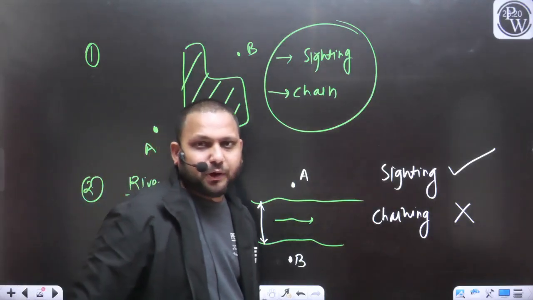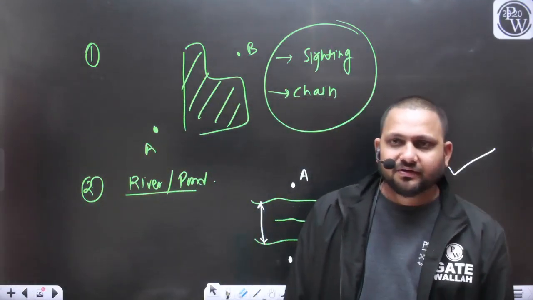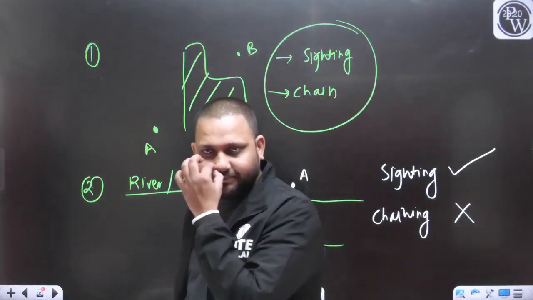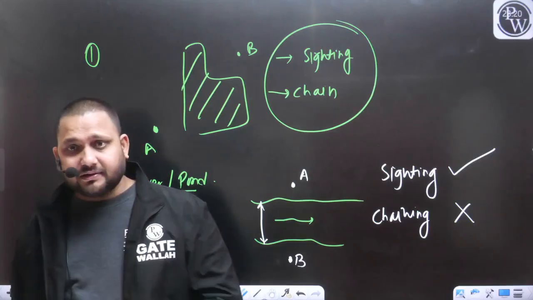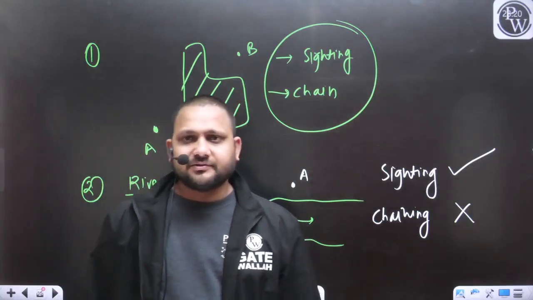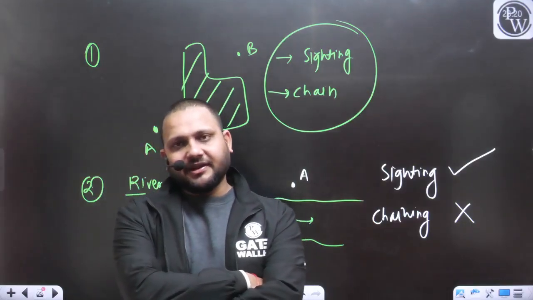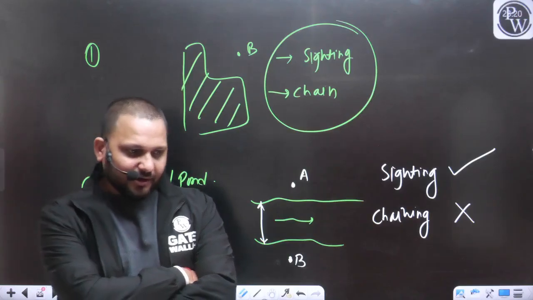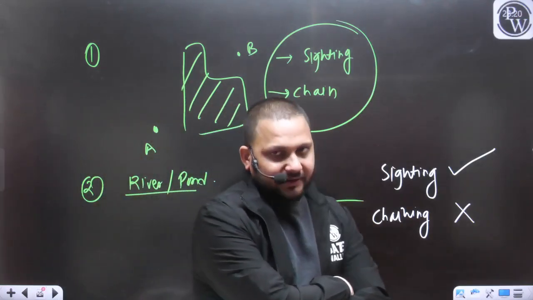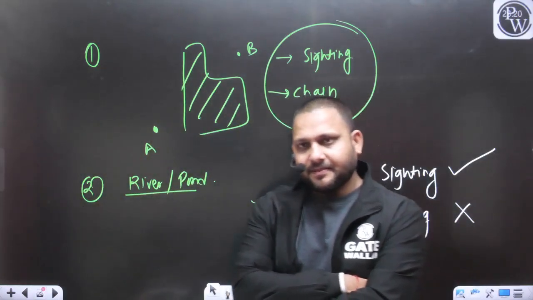Now I think all the points are clear to everyone. We have just started our discussion of surveying, and we have discussed only one method, one instrument, that is the chain.